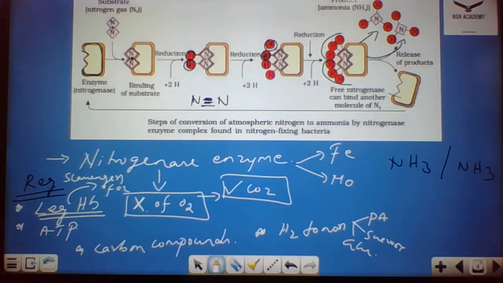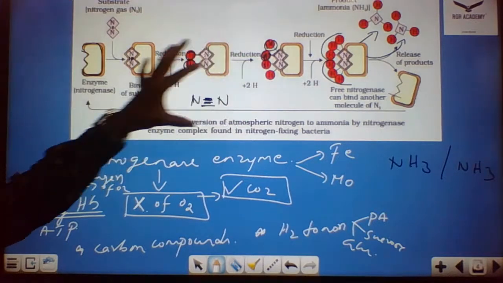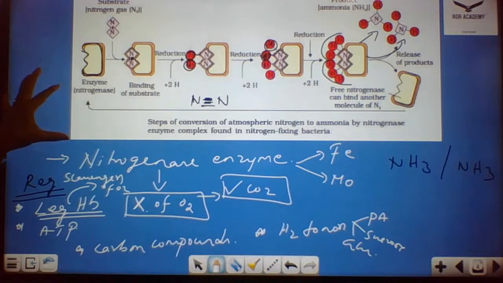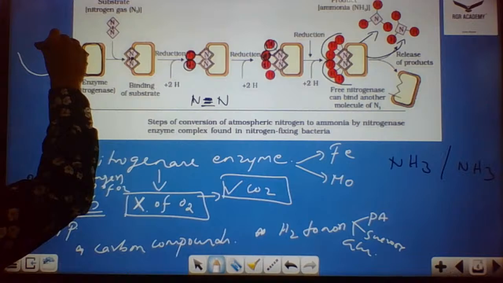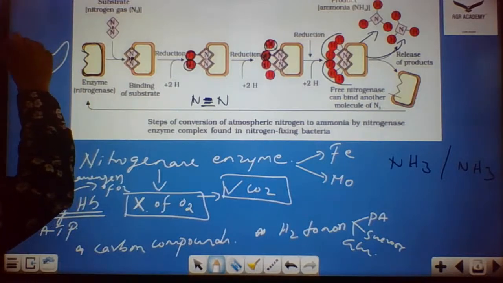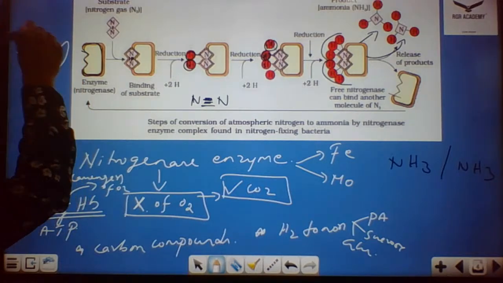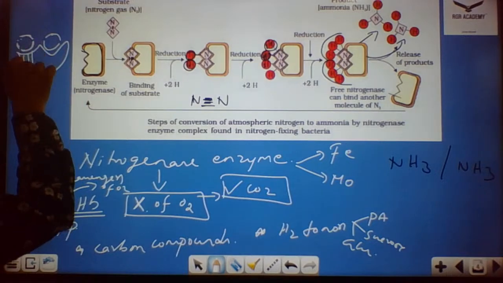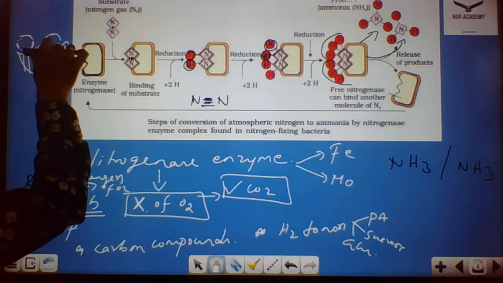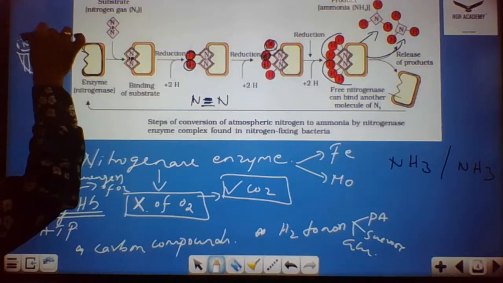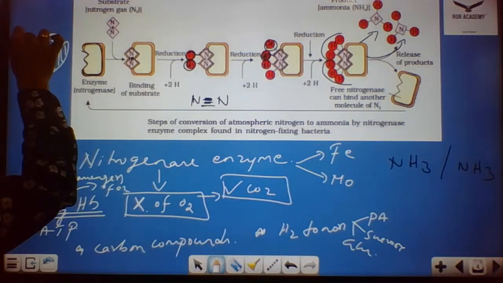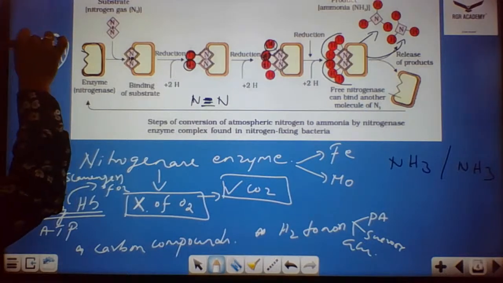Thank you. So this is the diagrammatic representation of the nitrogenase enzyme. When you draw the diagram of the nitrogenase enzyme, how do you draw it? You draw the diagram like this. One here, nitrogen here, and here you could see the other. This is the nitrogenase enzyme. This is the nitrogen molecule, connected with 3 hydrogen bonds.